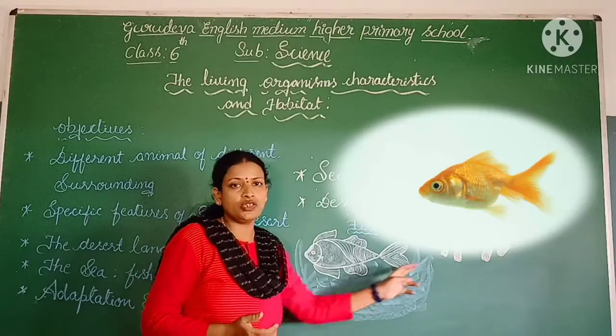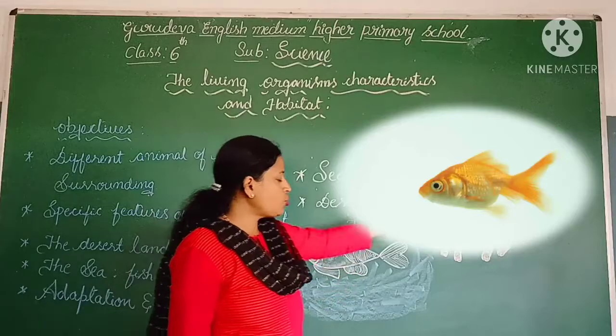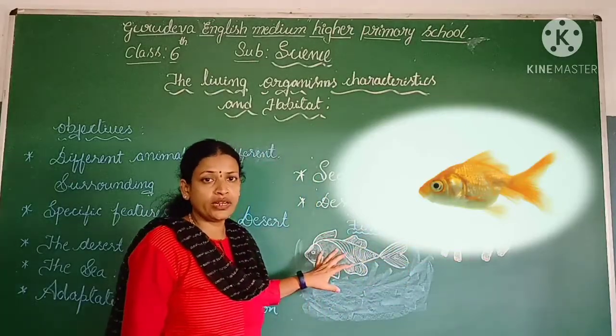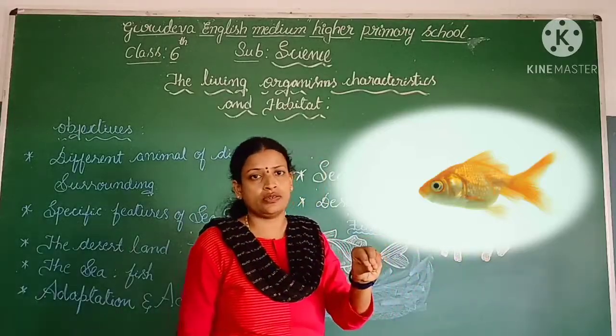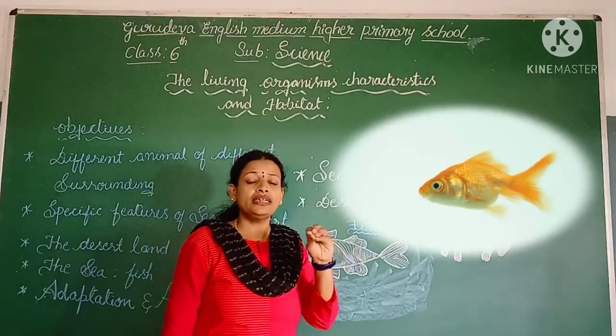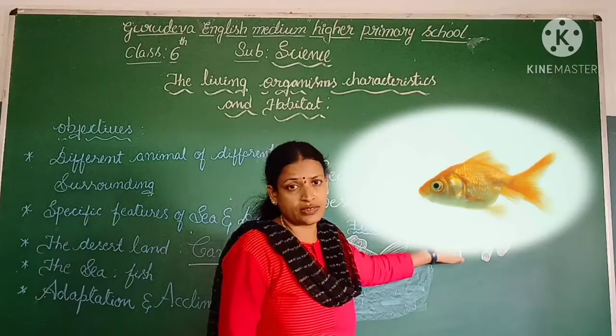By considering these two examples, we came to know that these are different organisms from different surroundings, and they have specific features, so that they lead their life very easily in those particular regions.